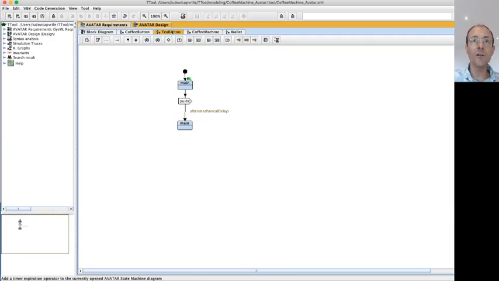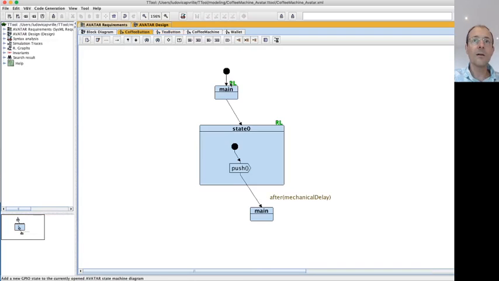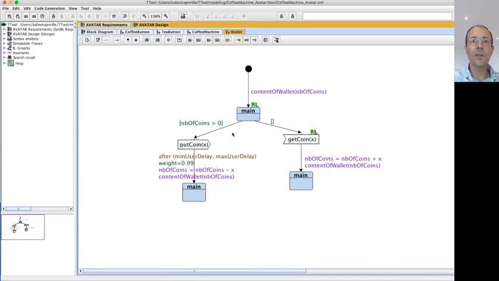If we go in other state machines, we see that for T button, main is always reachable, and this one probably as well. Same here, and the liveness is satisfied. And for wallet, main, the liveness is satisfied, reachability is satisfied. This is the same state here. And get coin, the liveness is not satisfied, and reachability is satisfied. Which means that it's possible to only put coin in the machine, and so coins will never be ejected.